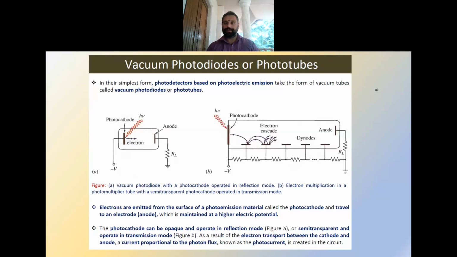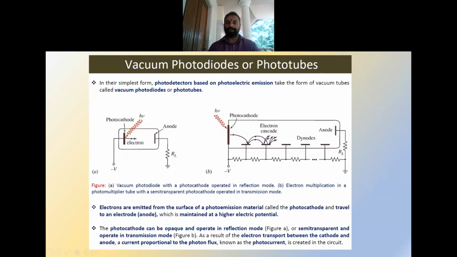So the main photodetectors which are based on the photoelectric emission are usually photodiodes and phototubes. One type of device is called the vacuum photodiode or phototube. There we have a photocathode which is connected to a negative voltage, and there is an anode which is connected to a positive or ground.